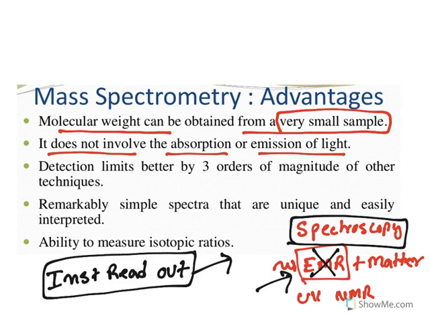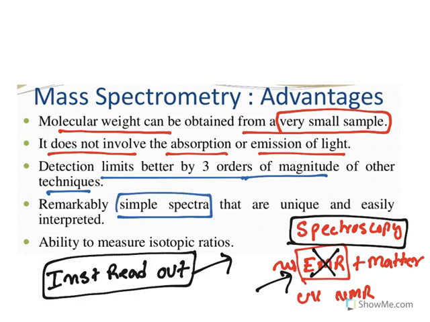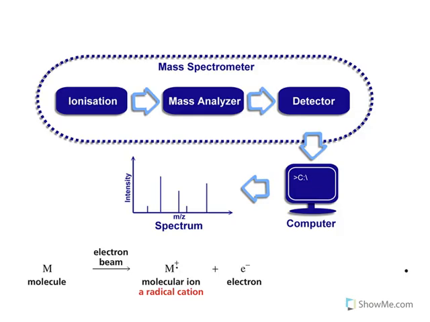Now the other advantage, the detection limit is better by 3 orders of magnitude than other techniques, which is a very good advantage. And remarkably, it gives very simple spectra that are unique and easily interpreted. One of the major advantages which we have already seen is its ability to measure isotopic ratios. Let us see the details.